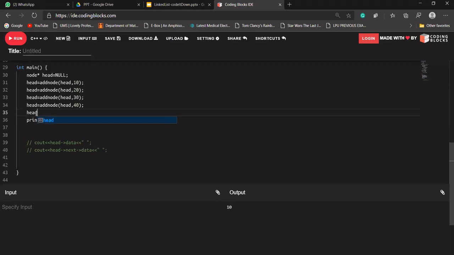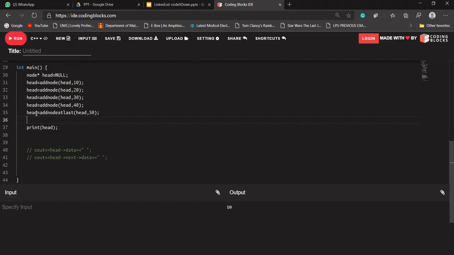So it will again return a head pointer, because when there is no node in our linked list, it will return a node's value, which means it will return an address. So we need to have a return type for our function, add node at last. Suppose we'll call it add node at last. So we'll pass a head pointer and a data value, 50.